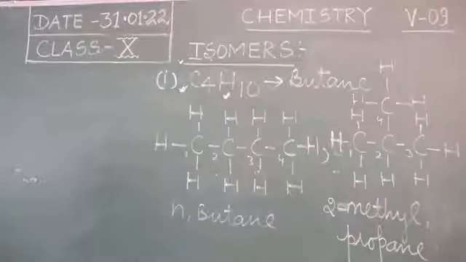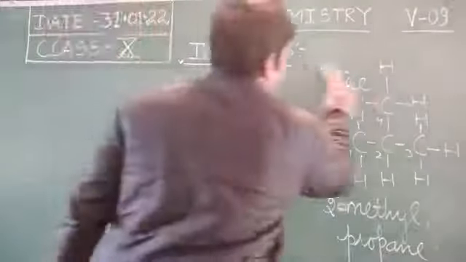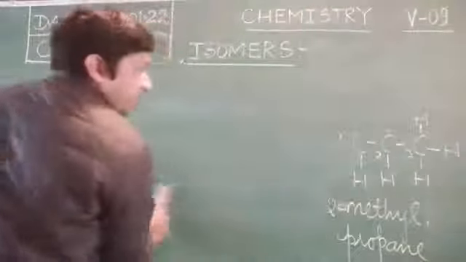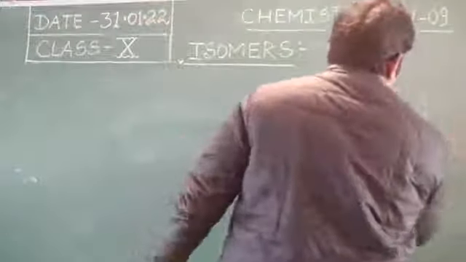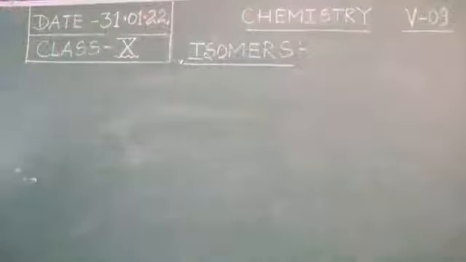Now we are going to see some more examples. After the 4 carbon atoms, when we move to the next hydrocarbon, we find that the next hydrocarbon contains 5 carbon atoms.